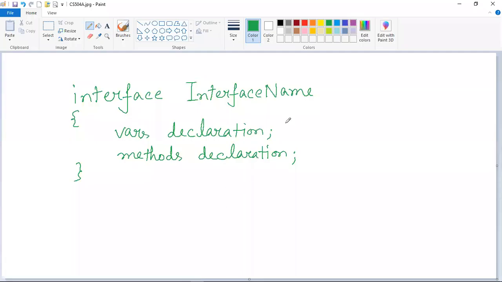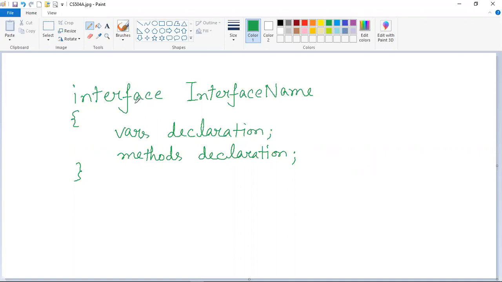Here you can see the general form of defining an interface in a Java program. Interface is the keyword using which we can define an interface, just like class is the keyword using which you can define a class.